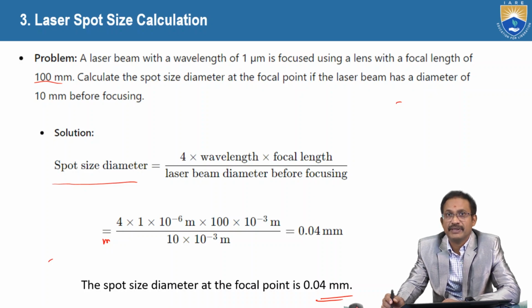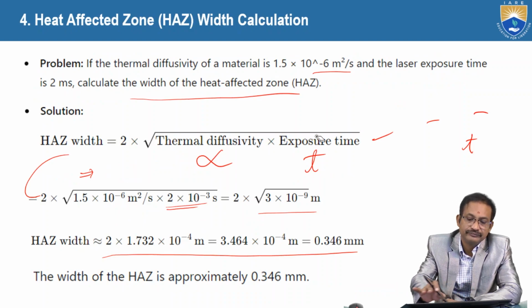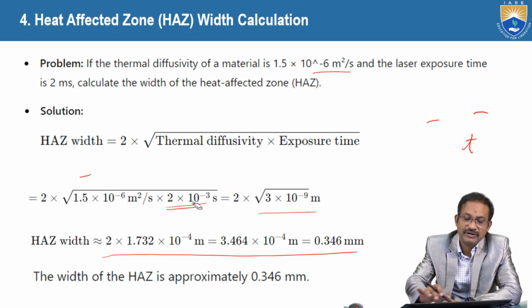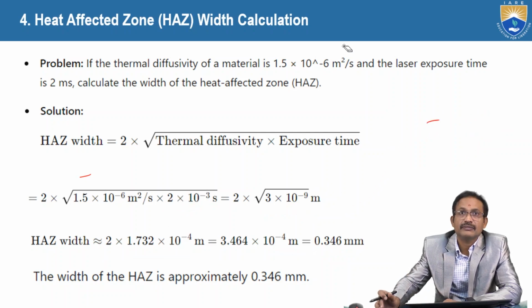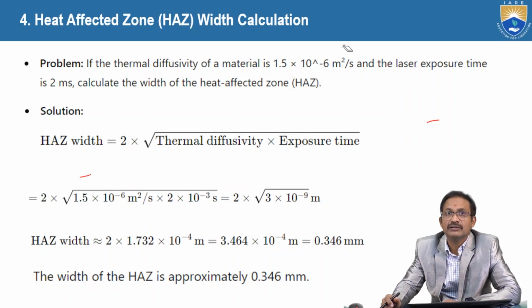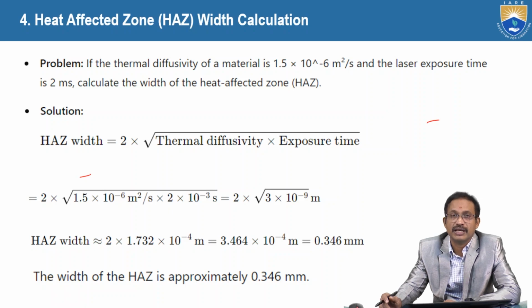Now in the fourth problem, heat affected zone width or depth can be calculated using square root of 4 times thermal diffusivity into exposure time.